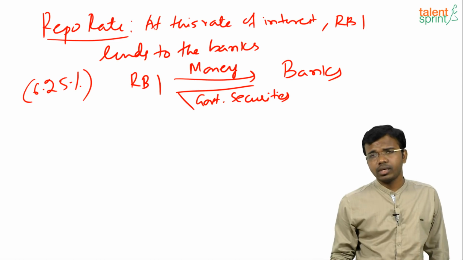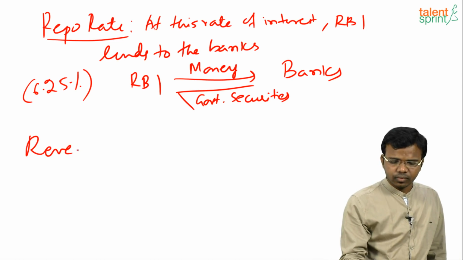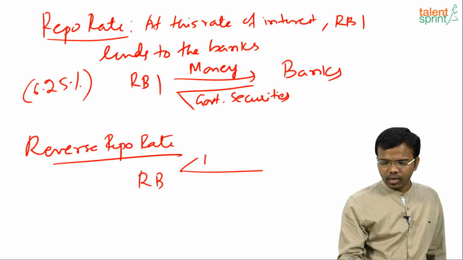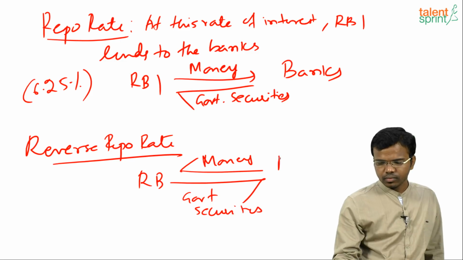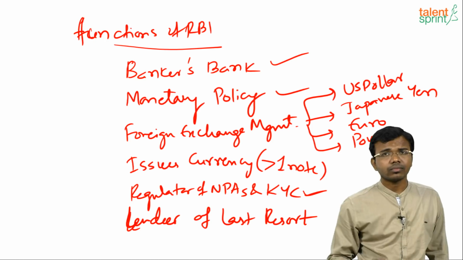Giving back the government securities to RBI. Okay? Next is reverse repo rate, the opposite of it. What is the opposite of it? RBI will take away the money from banks, giving back the government securities. Currently it is 6%.